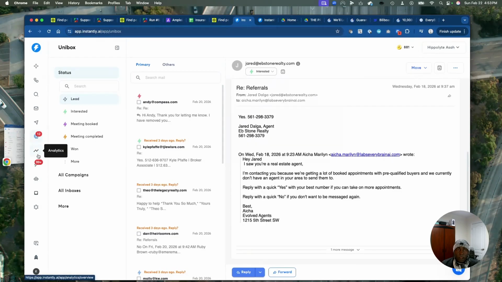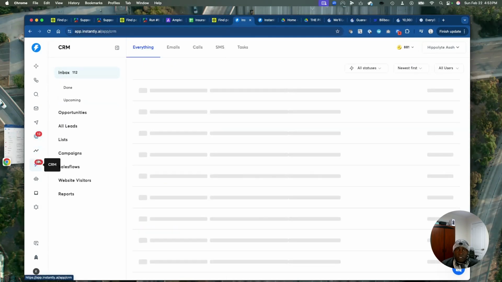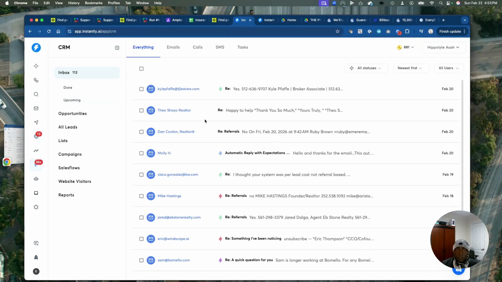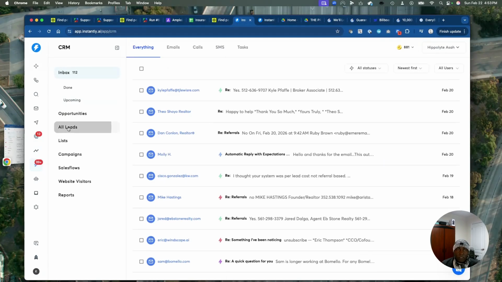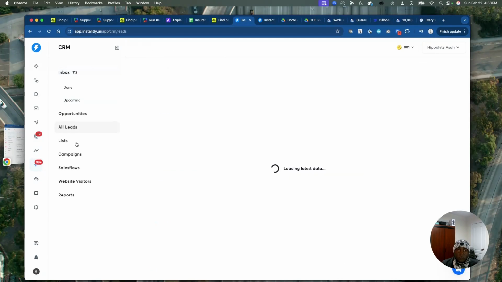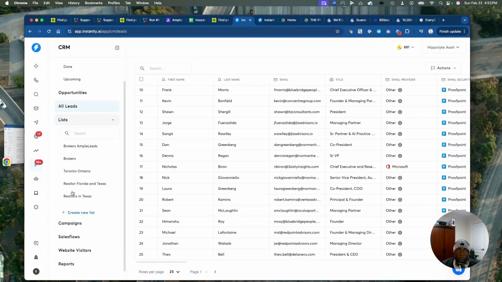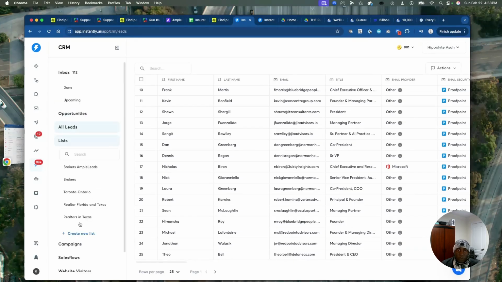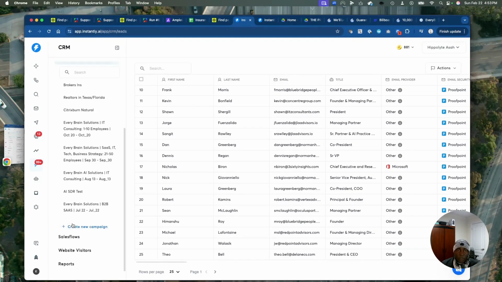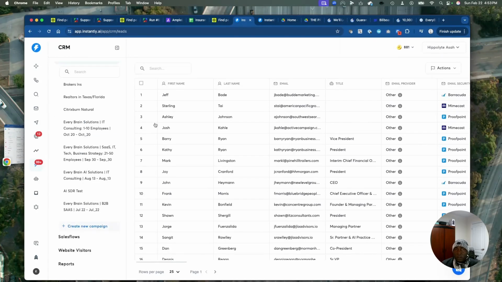We equally have a CRM that we work with. You can see it gives us the list. We can have all our leads based on the list that we have. We get a lot of them there. You have a long list of people that we search, maybe specific niches, and then we have different campaigns going on that we work with. Again, this is just an example.